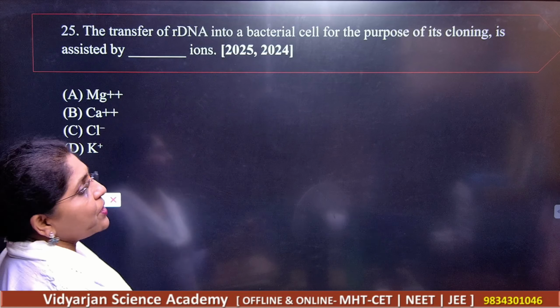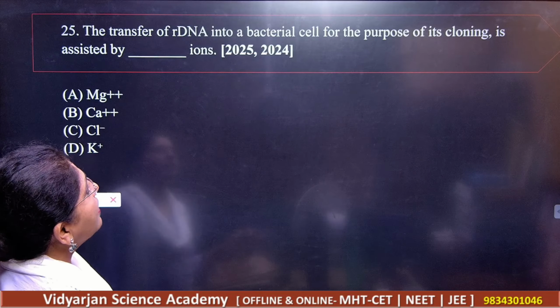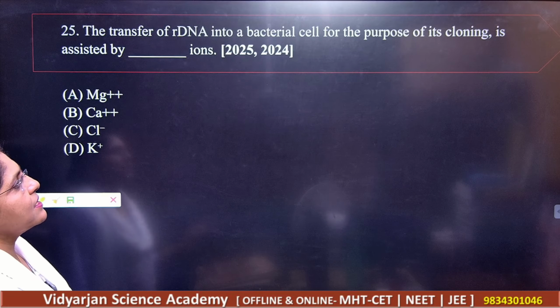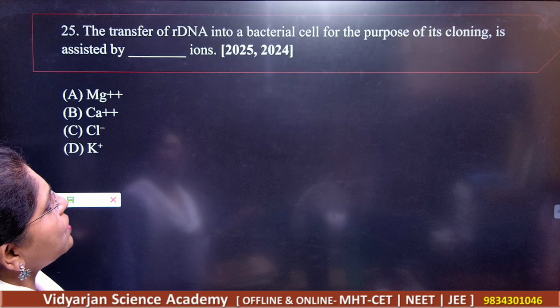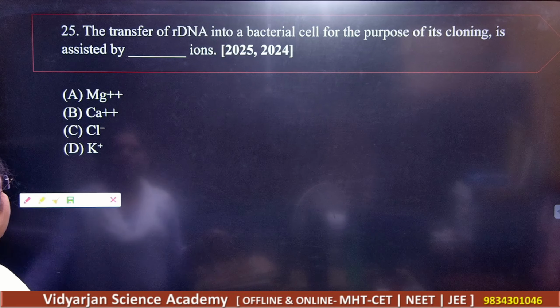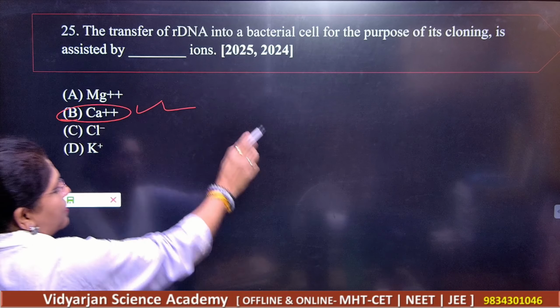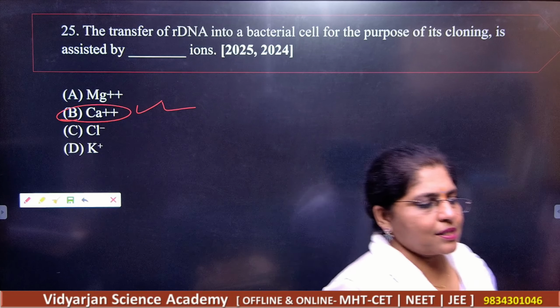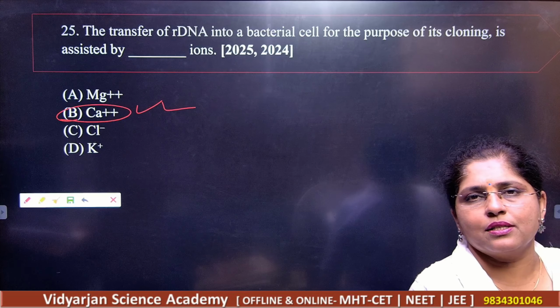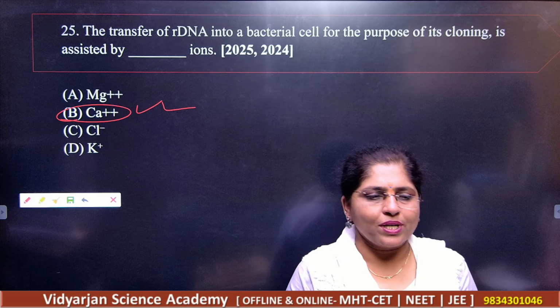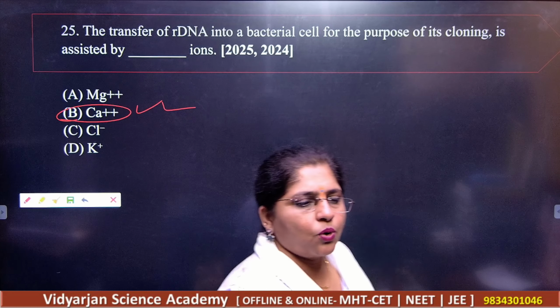The transfer of recombinant DNA into a bacterial cell for the purpose of its cloning is assisted by, of course, calcium ions. You should know that calcium ions are very important in this process. Okay, so these are the questions here. So please go through all the details.